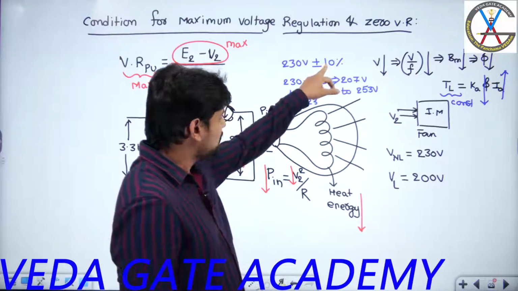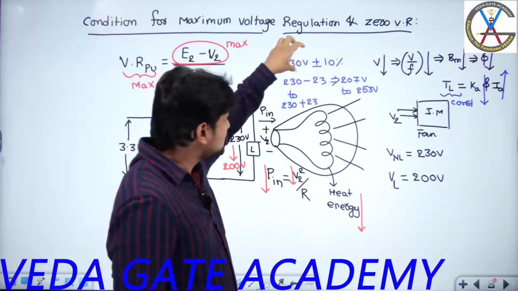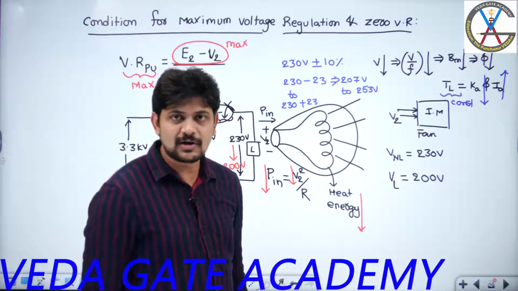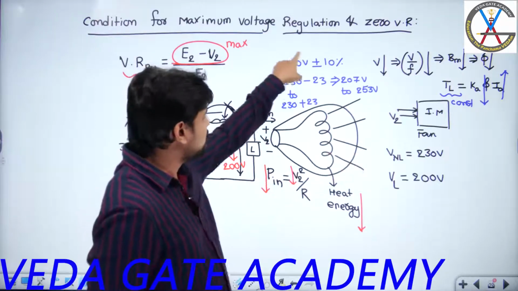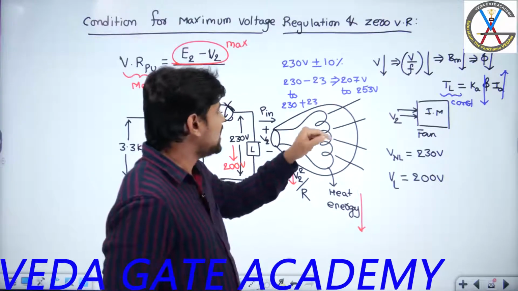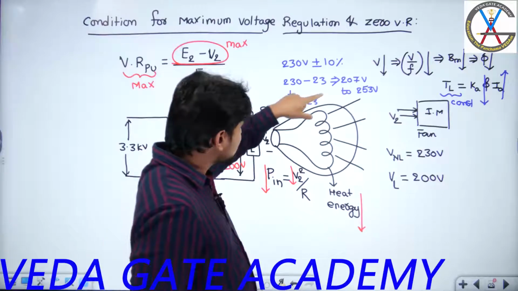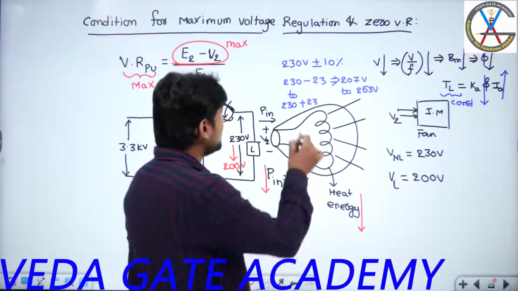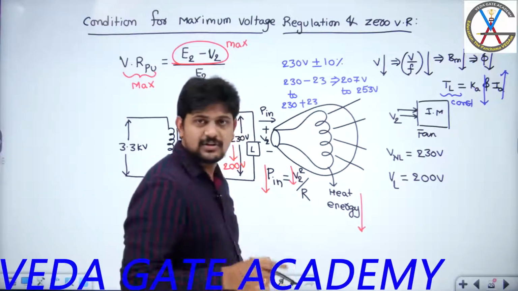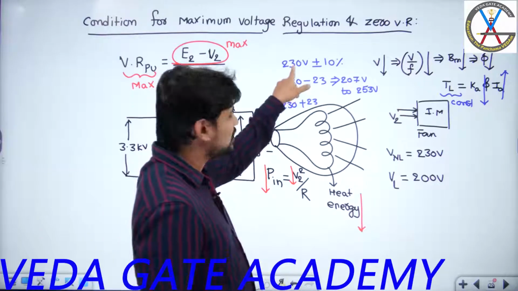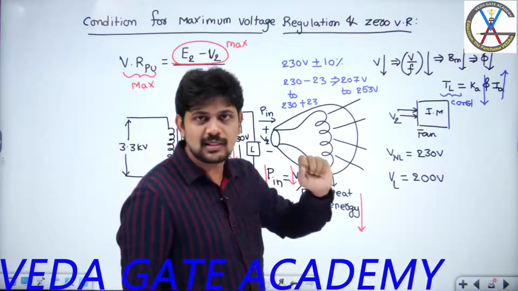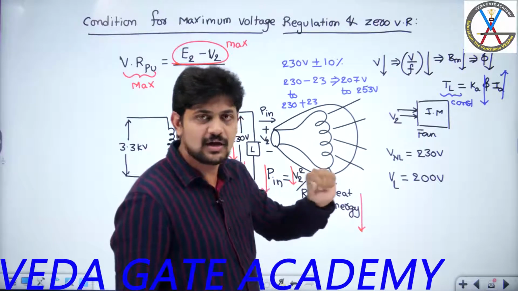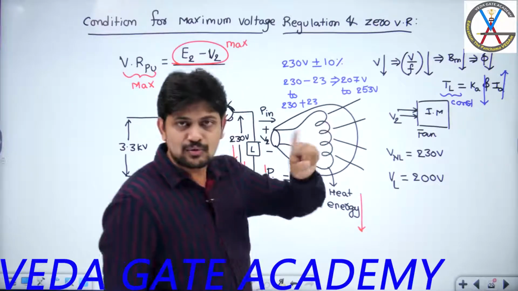What is the advantage of understanding the voltage profile of that particular state? If I know the voltage profile, then only can I decide. Here, what is the minimum voltage? 207. Suppose I design a fan only at 230 volts without knowing the voltage profile of that state.